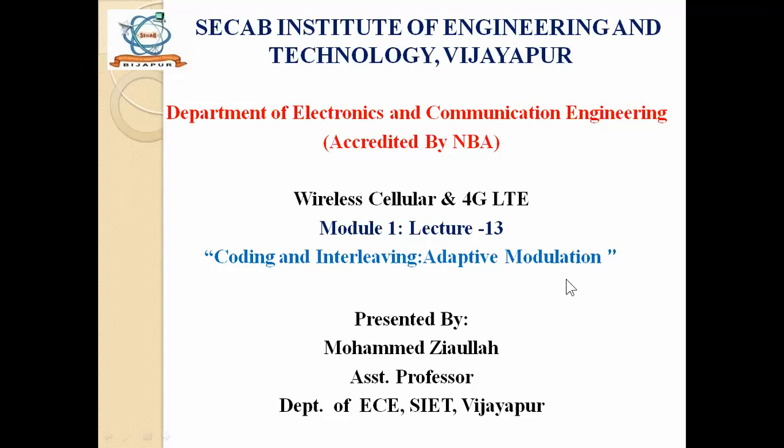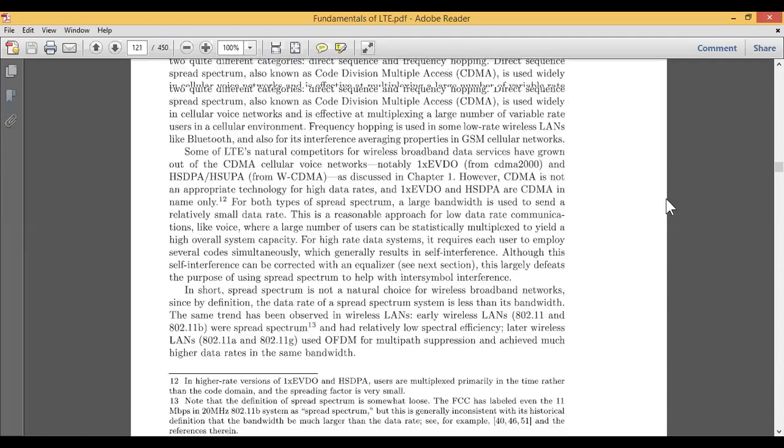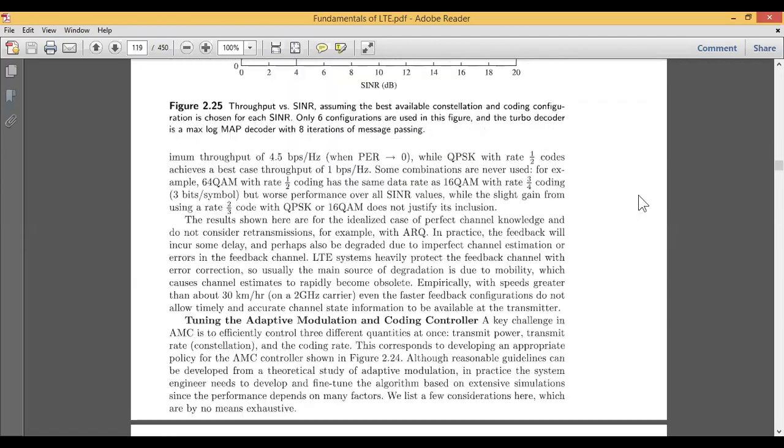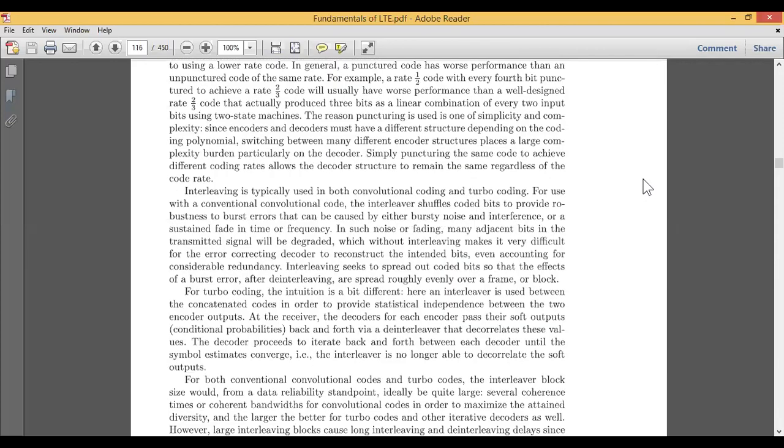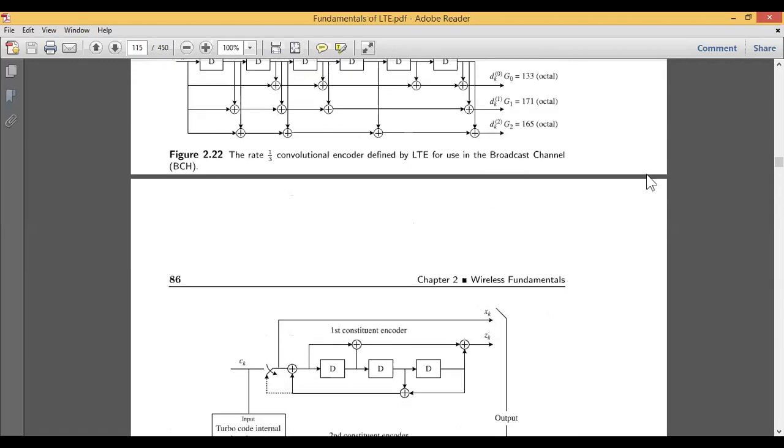Now, when everything is done, the concept of coding is almost equivalent to our information theory and coding concept, where we will see how the coding mechanism is done in this particular LTE system, and how we implement it by making use of adaptive modulation. When we study the coding concept, there are different types of mechanisms carried out, and one type of modulation which we look at here is adaptive modulation.